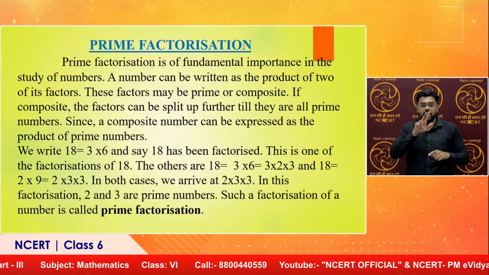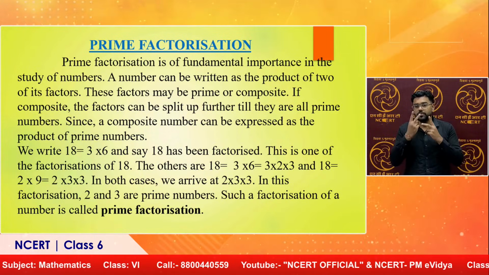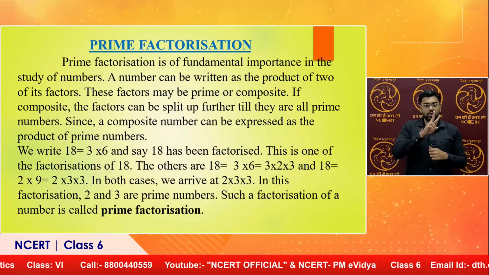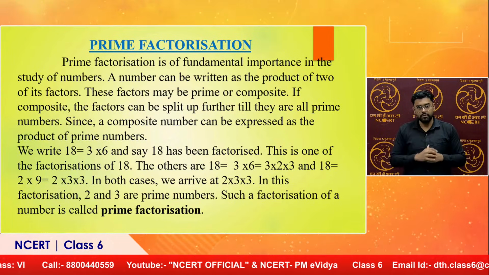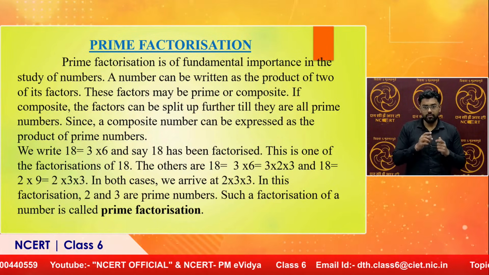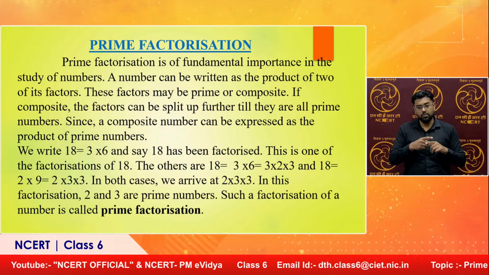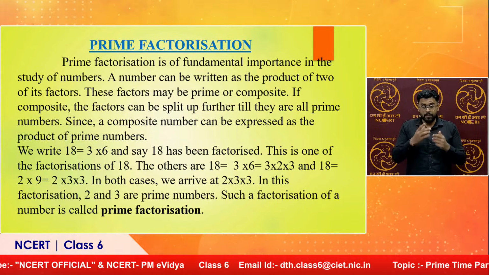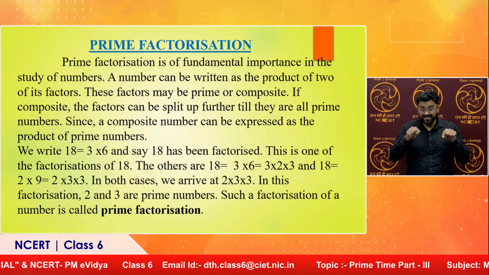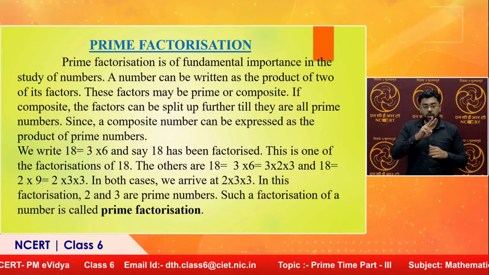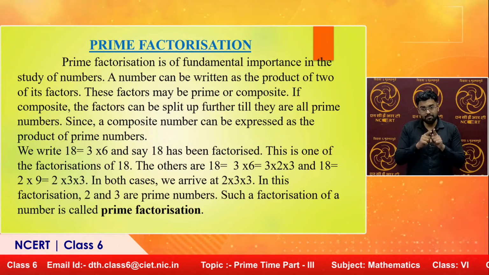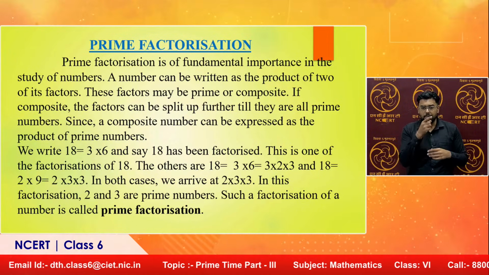The others are, 18 can also be factorized as 3 into 6, which is equal to 3 into 2 into 3, and 18 is equal to 2 into 9, that again can be written as 2 into 3 into 3. In both the cases we arrive at 2 into 3 into 3, isn't it? So, in this factorization 2 and 3 are prime numbers. Such a factorization of a number is called prime factorization.